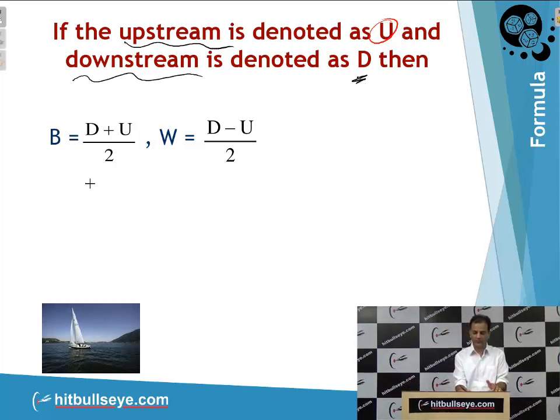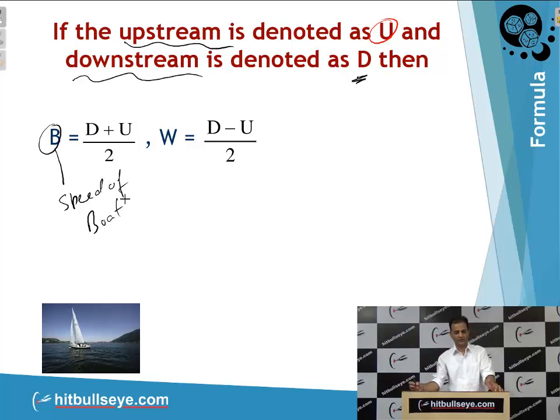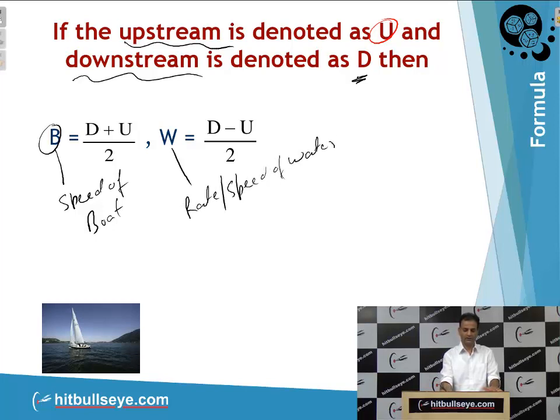So the speed of boat, what is B? Speed of boat will be downstream speed plus upstream speed divided by 2, B = (D + U)/2. And the rate, or you can say the speed of water, will be downstream speed minus upstream speed divided by 2, W = (D - U)/2.